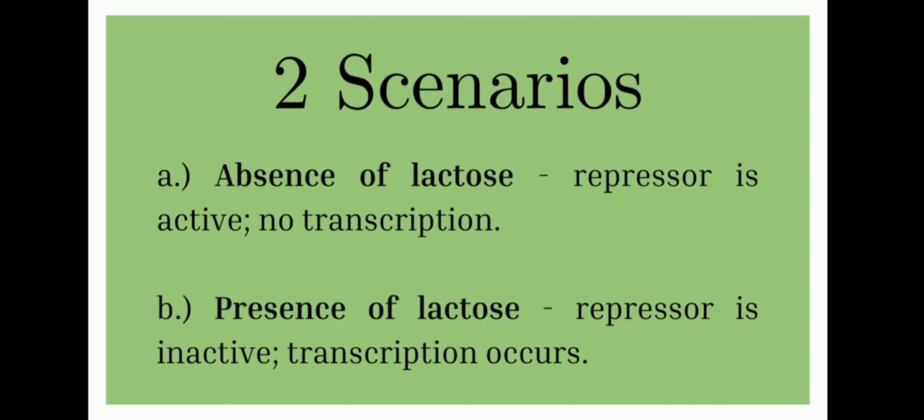There are two scenarios of lactose operon. Absence of lactose. If lactose is absent, the repressor is active and no transcription will occur. Presence of lactose. If lactose is present, the repressor is inactive and transcription occurs.